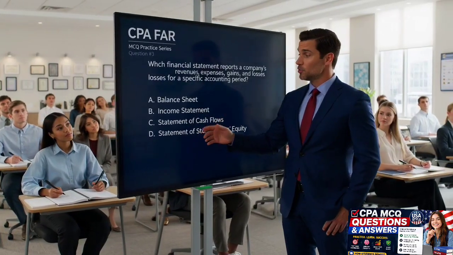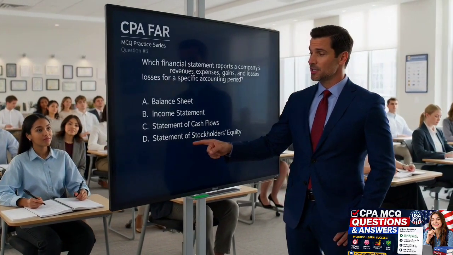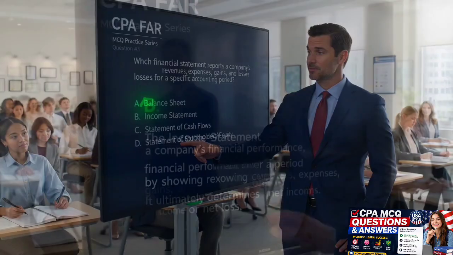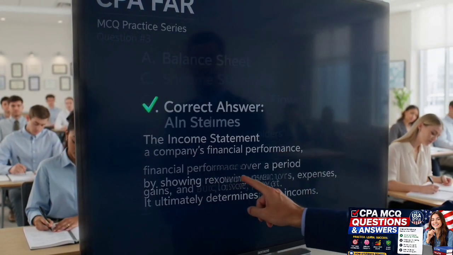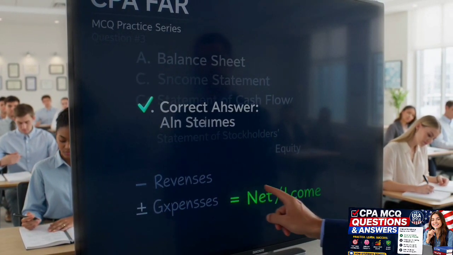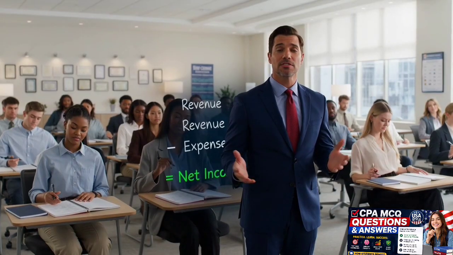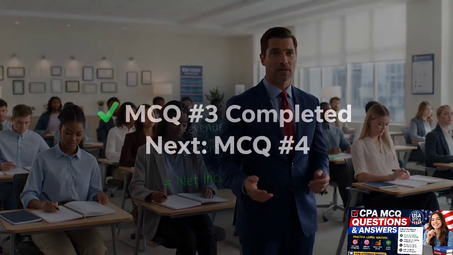Question 3. Which financial statement reports revenues, expenses, gains, and losses? The correct answer is B. The income statement shows financial performance, including revenues, expenses, gains, and losses to determine net income.